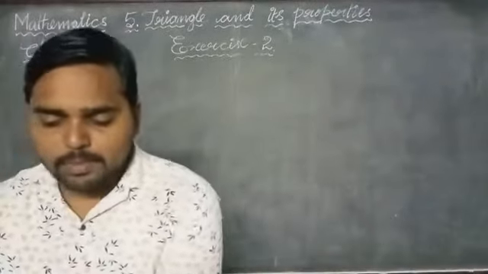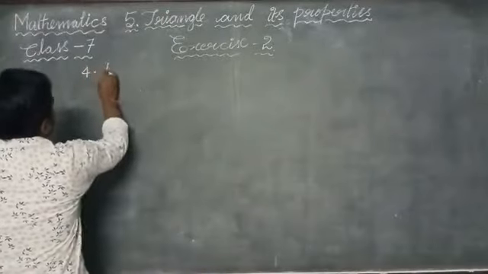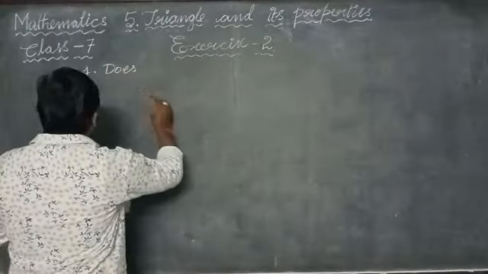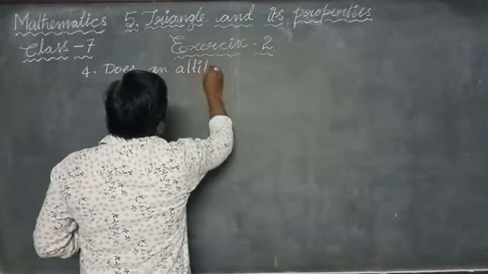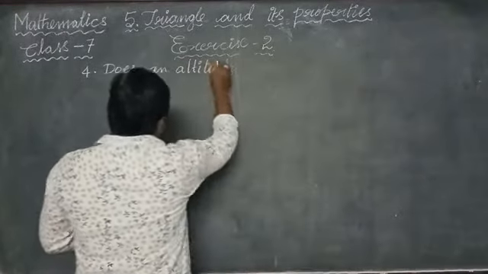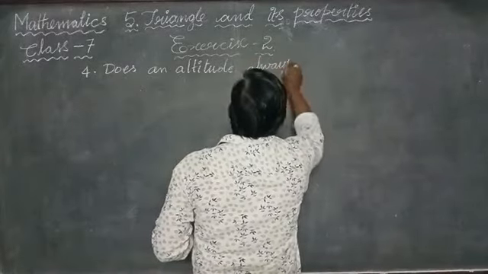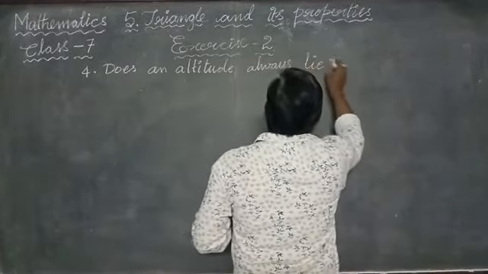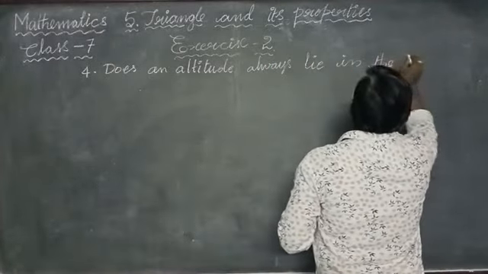The fourth problem is, does an altitude always lie in the interior of the triangle?